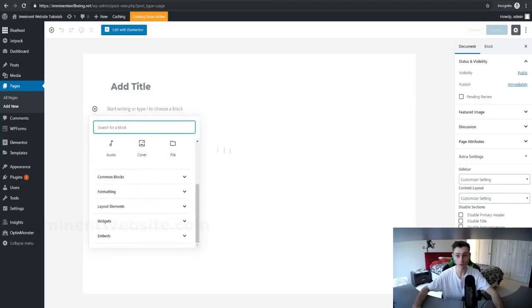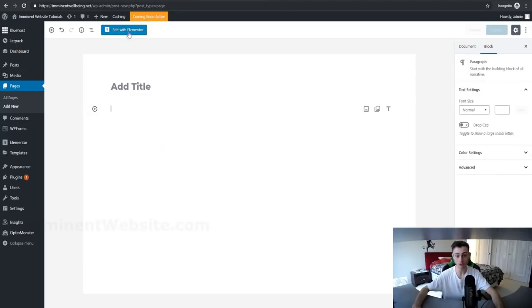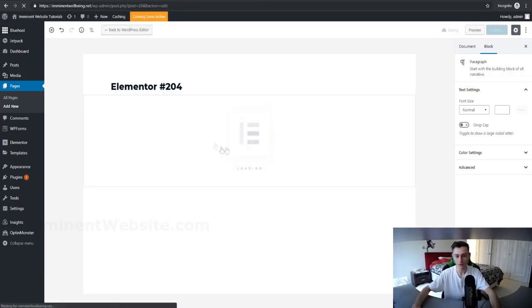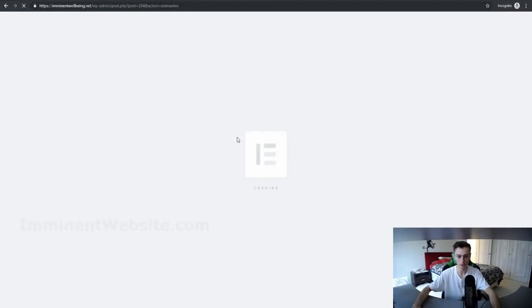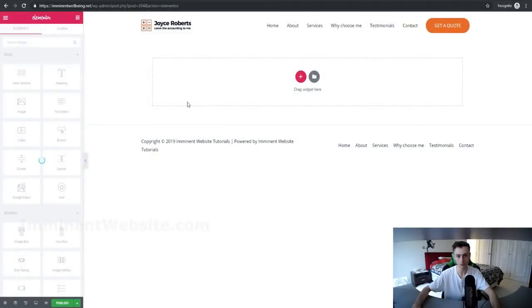Like we said before, we can normally just add our title, use that box right here, and we can create an article doing that. Now with this tool right here, we can actually drag and drop and use a bunch of custom page templates right off the bat, which makes life a lot easier when creating your very own website. So let's click on this button right here. It's currently loading, so let's let that load, and we should be redirected to this drag and drop editor page where we can create our page.